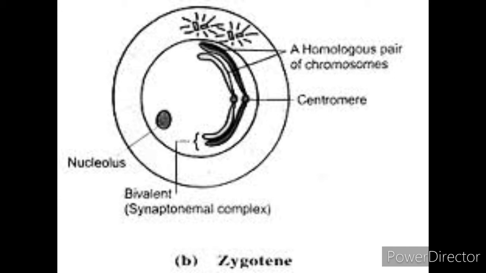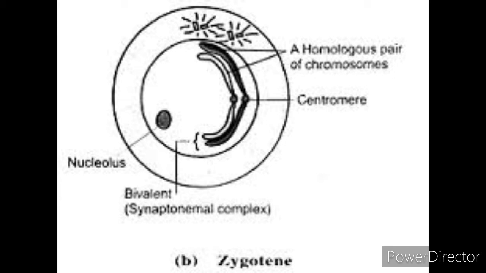Such a pairing is called synapsis. That means pairing of the homologous chromosomes is called synapsis. So in this phase, the chromosomes are in a pair, that is called a homologous pair. The pair at this stage is called a bivalent.